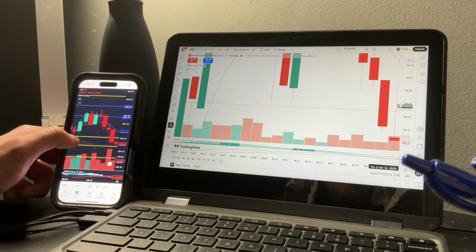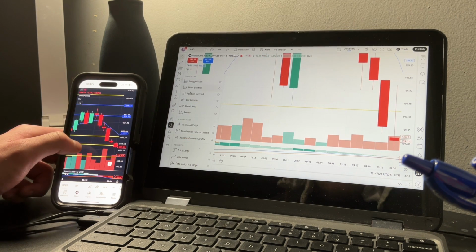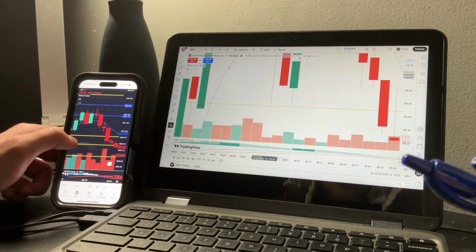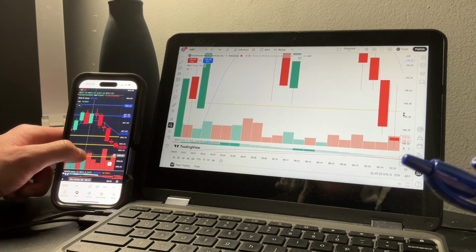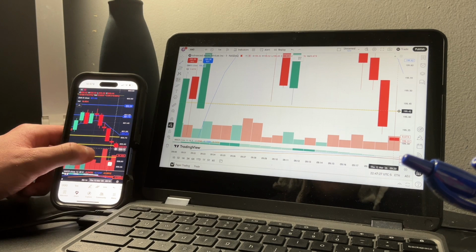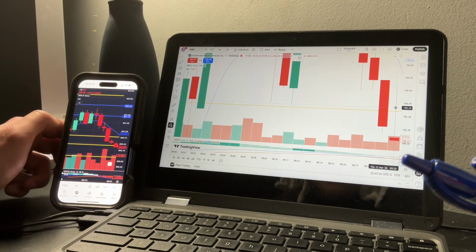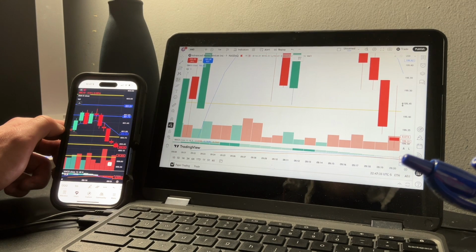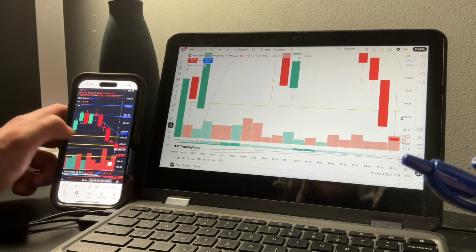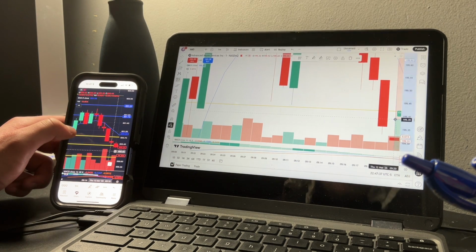I entered as soon as we broke back below this level right here. I was waiting for AMD's break back below this level, and I was also waiting for QQQ to break below this level, because this easily could act as a support for the buyers to step back in. So as soon as I saw price break below this level on AMD and price break below this level on QQQ, I ended up taking that trade right there.